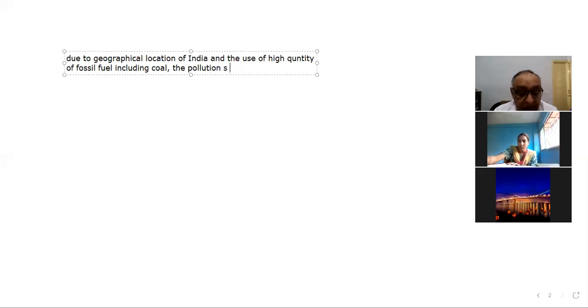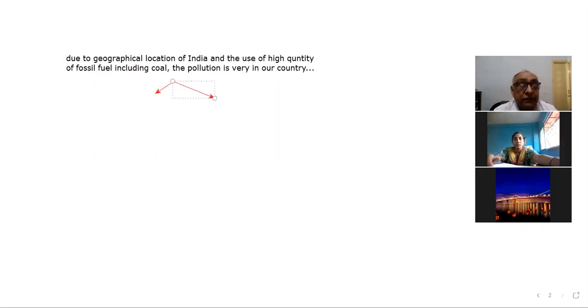The pollution is very high in our country. So this is also one of the reasons. In some cities, there is a concentration of industry and very high automobile emission also. And in northern India, due to the geographical factors over there, the pollution remains very high. And there are some other factors. So let us discuss why pollution in our country remains so high.